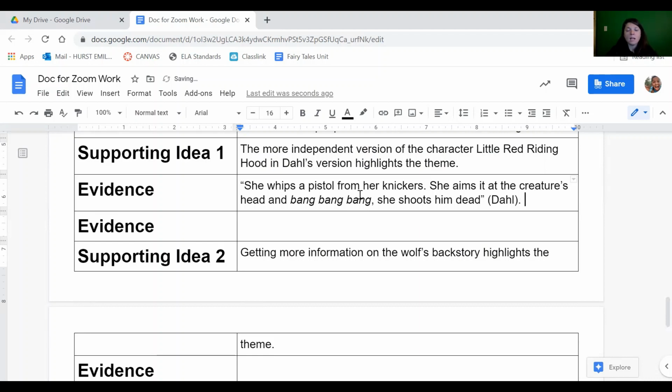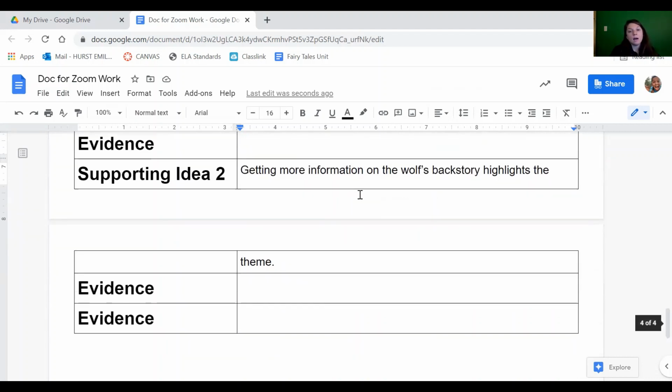So I know that contributes to the theme because she didn't trust this stranger, right? So that's how it contributes to the theme. Getting more information on the wolf's backstory. So I need to include something about the wolf's backstory from Dahl's text.